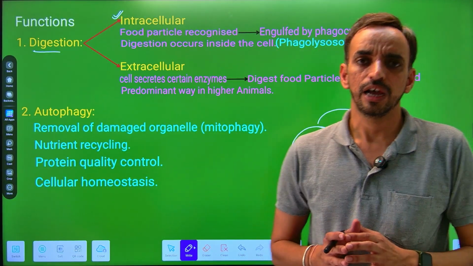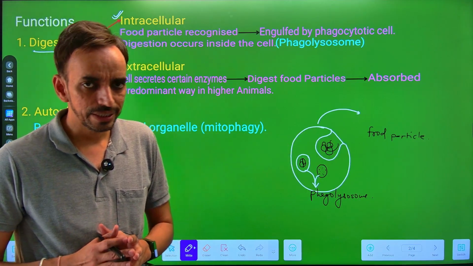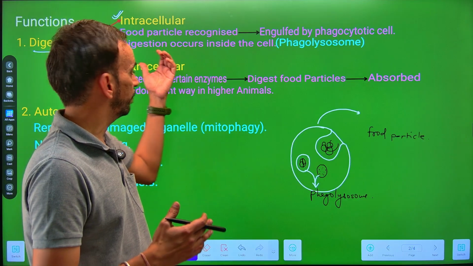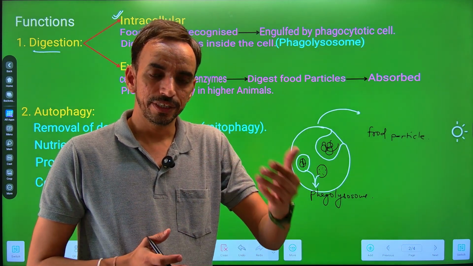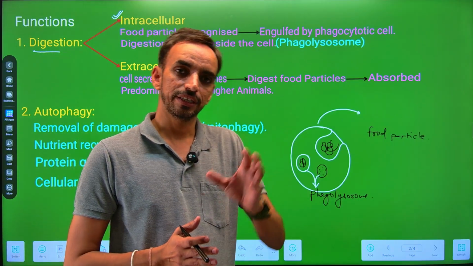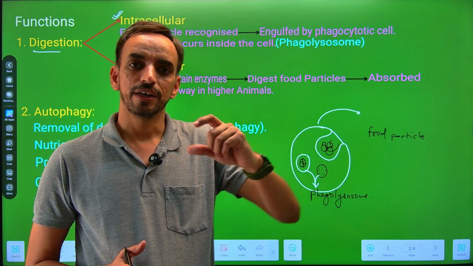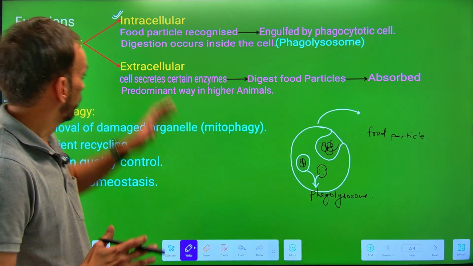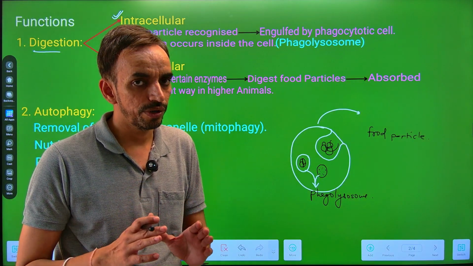For example, the amoeba. It recognizes the particle, then there is an engulfment of the particle, and the digestion occurs within the cell. That is the intracellular type of digestion. This type of intracellular digestion also occurs in higher animals like humans. There are phagocytotic cells in the form of neutrophils and macrophages that recognize and engulf foreign particles like bacterial cells, and the digestion occurs within these cells. So in this process of intracellular digestion, the lysosomal enzymes play an important role.